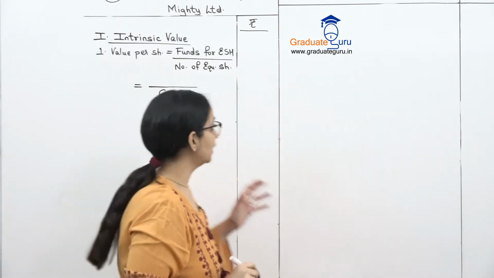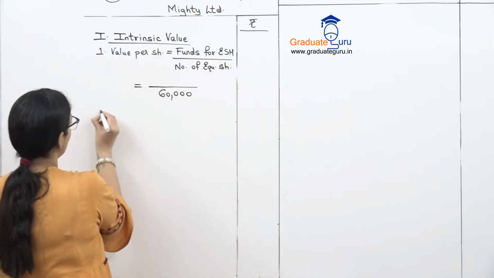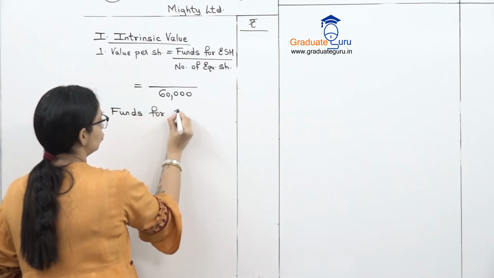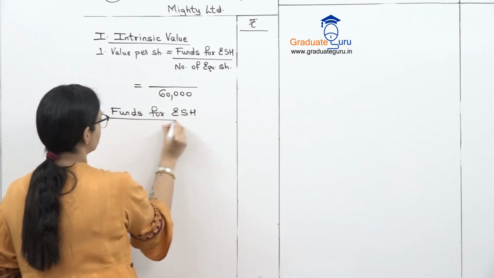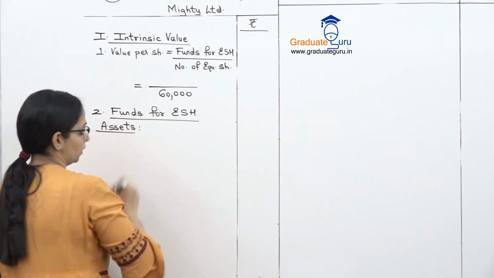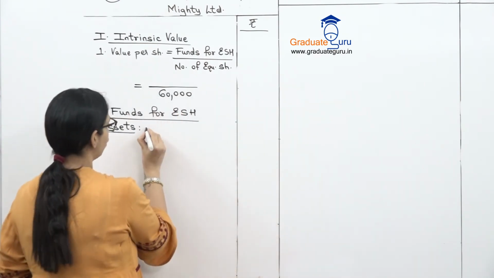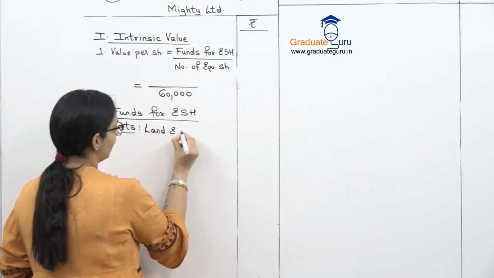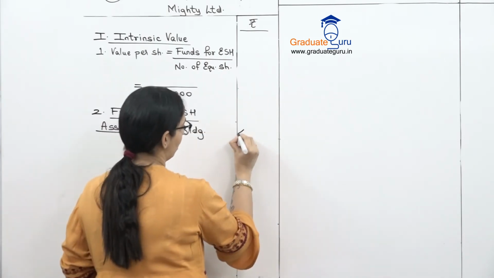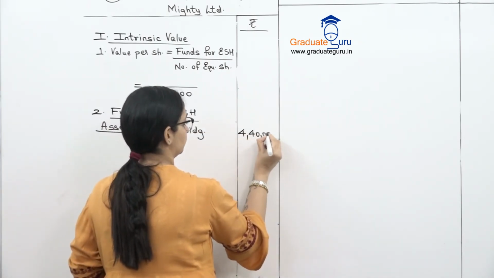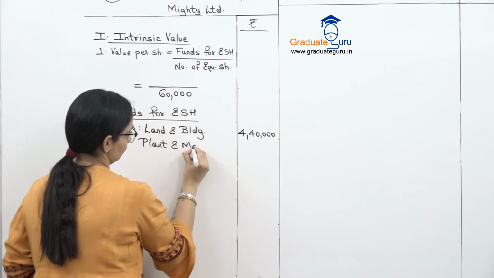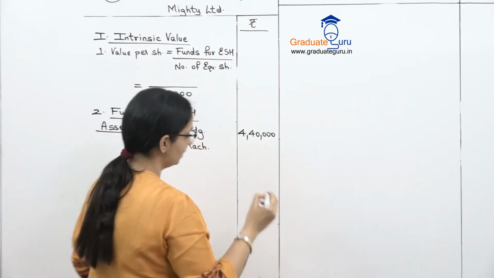Okay. Now I need my funds for equity shareholders. So that will be our next step. And as usual, we'll do our assets minus liabilities. So assets, we begin with land and building. They've not given any revalued figures. So I'll take everything from our balance sheet itself. Land and building 4,40,000. We also have plant and machinery of 8,80,000.